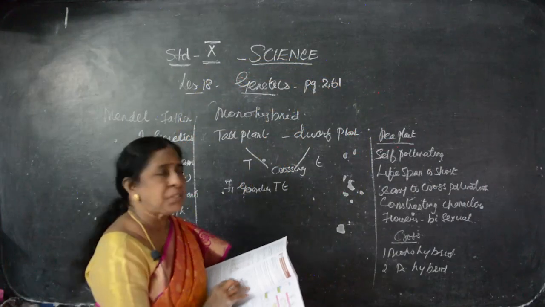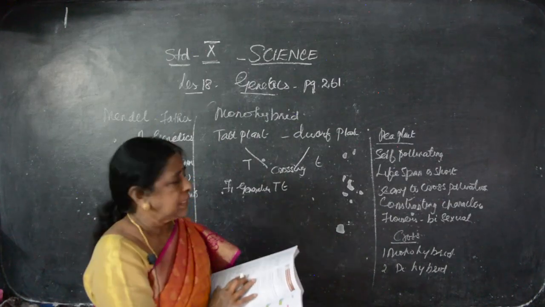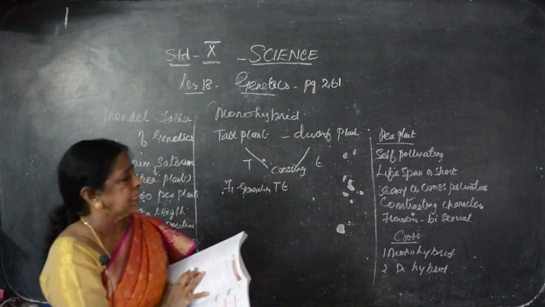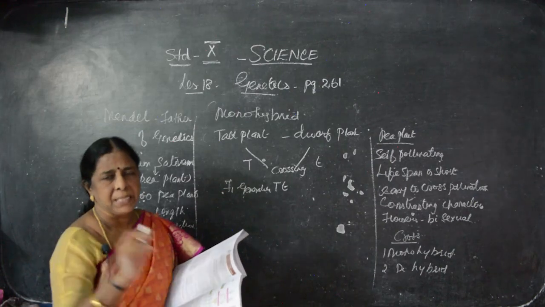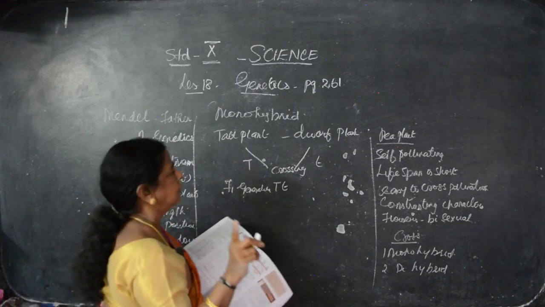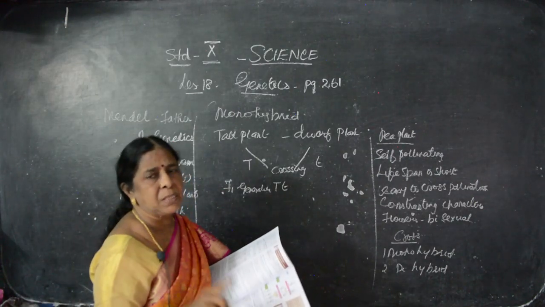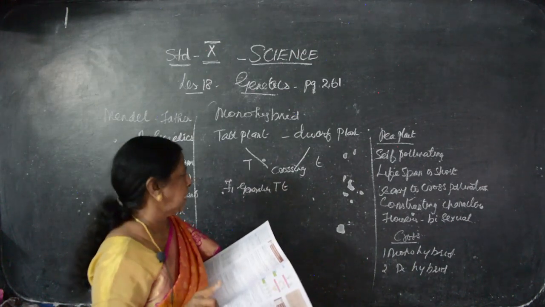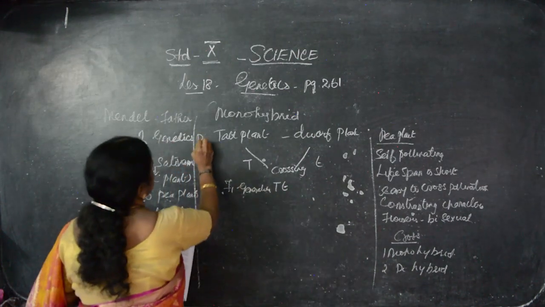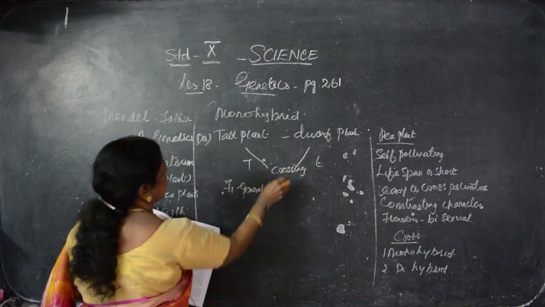Okay, children, let me continue. What I said, Mendel has examined many characters. For monohybrid, he has taken only one trait, that is, one character. He has selected the plants, one is tall, the other one is short. Both are crossing. This is parental. This is parental. They both cross.